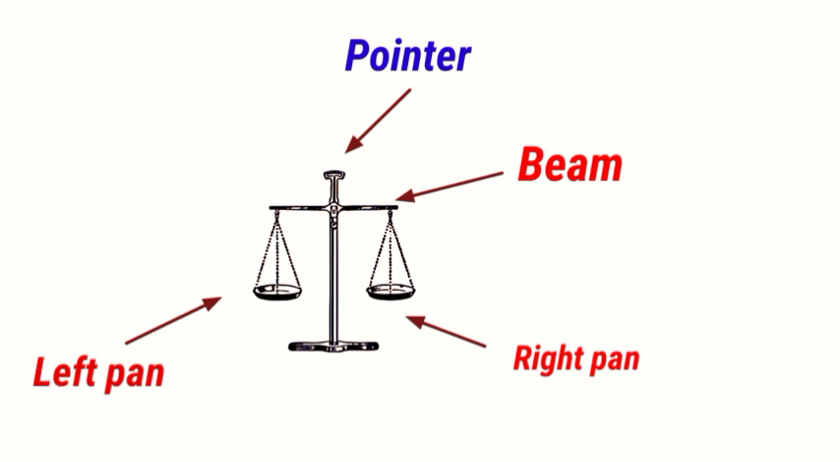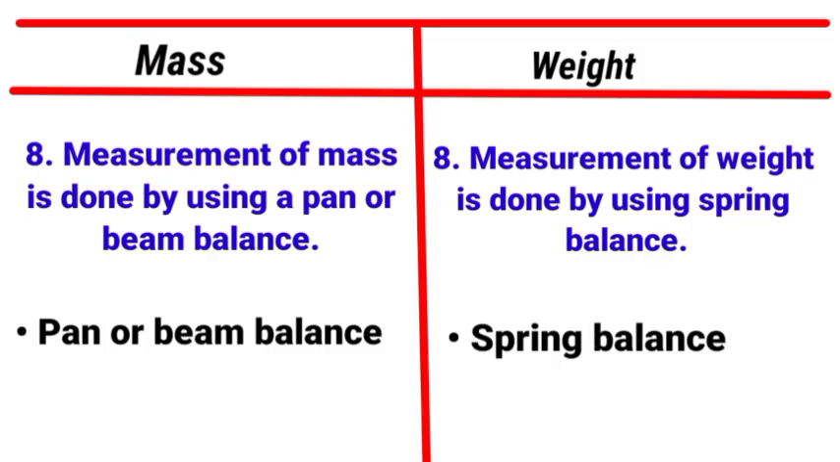To measure the mass of an object, you place the object on one pan and add weights to the other pan until the beam is level and the pointer is vertical. The total weight of the weights is the mass of the object. Also, there are different types of beam balances including double pan balance, single pan balance, and so on. Measurement of weight is done by using a spring balance.